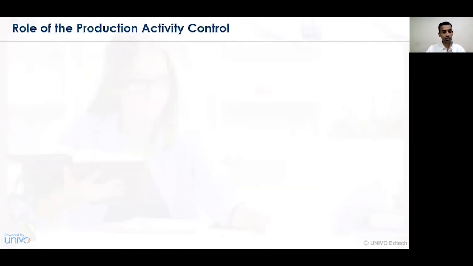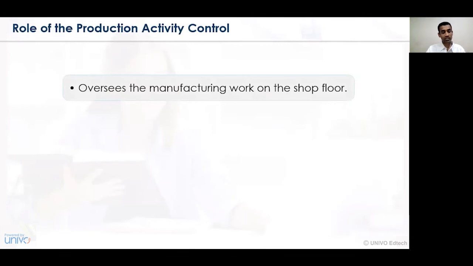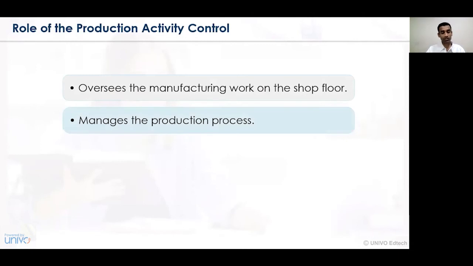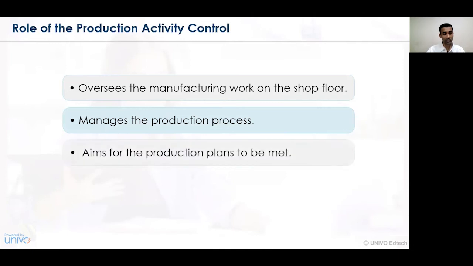Now let's understand what is the role of production activity and control. The production activity and control focuses on overseeing the manufacturing work on the shop floor. So whatever activities have been undertaken on the shop floor, all those activities need to be controlled. It should have a proper observation and mechanism, and so on. The manufacturing activity needs to be completed. Managing the production process, right from the input of the goods and services to the completion of the finished goods, all the production processes need to be controlled in a very effective way and should be managed by the production activity and control. So the role of PAC is of an important or a prime nature.